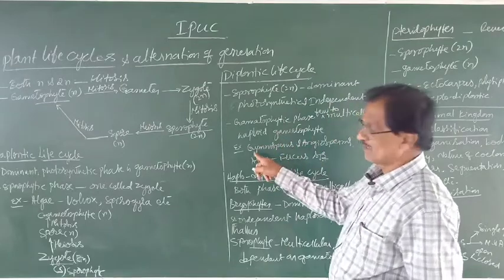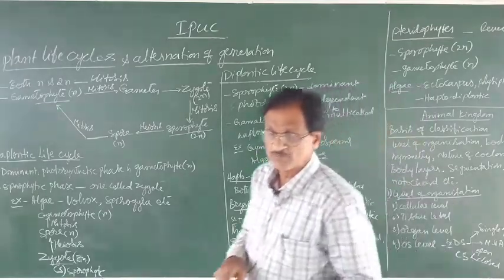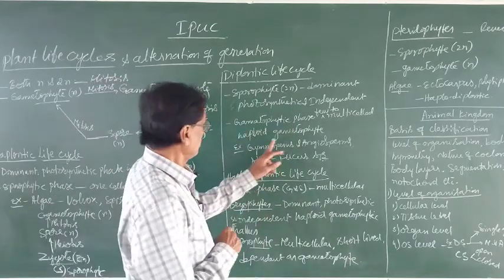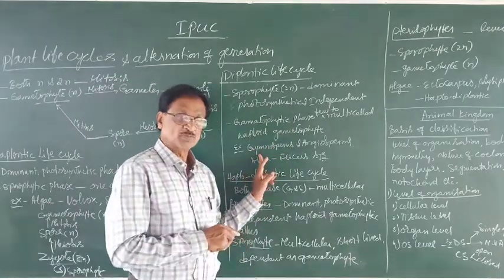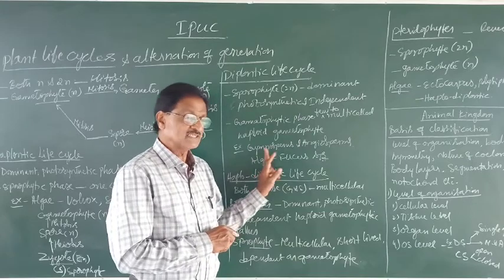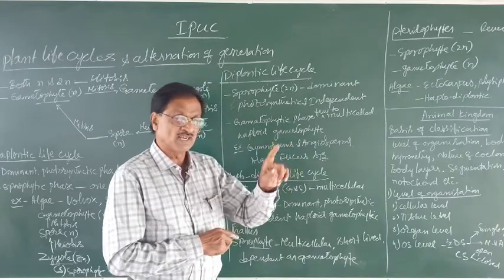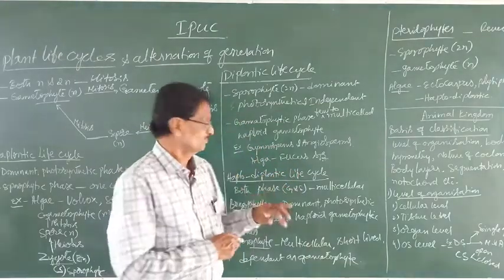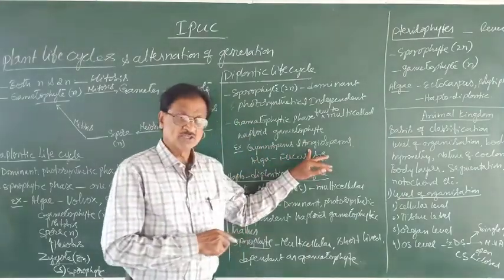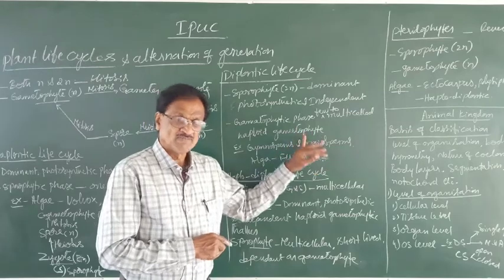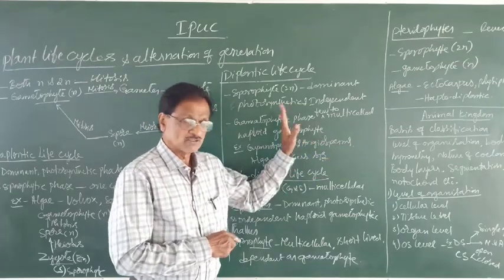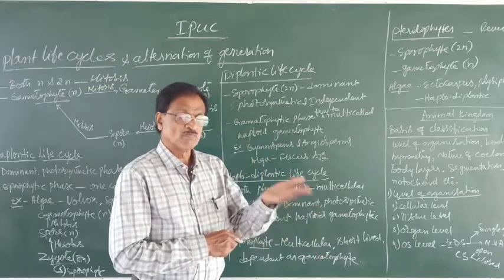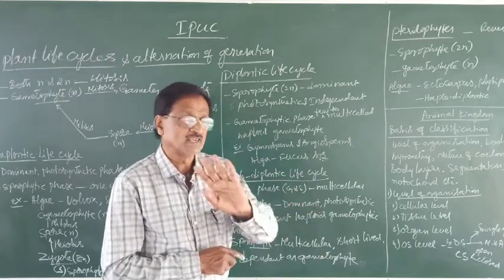Now, typical examples are gymnosperms and angiosperms. So, I hope you know already that gymnosperms are what? Naked seeded plants represented by cycas, pinus and so on. Whereas angiosperms are the flowering plants and closed seeded plants, represented by monocots and dicots.